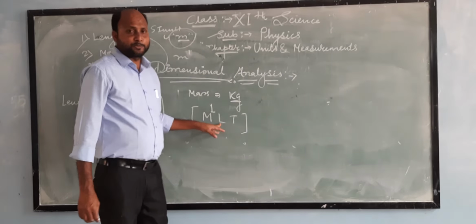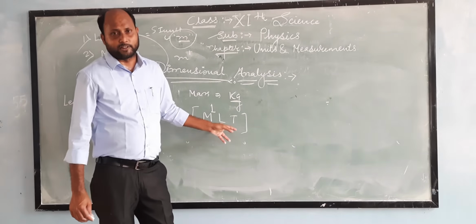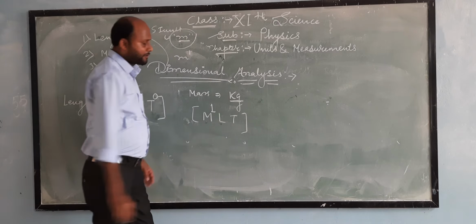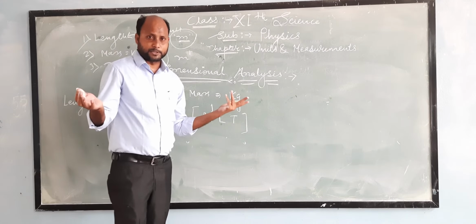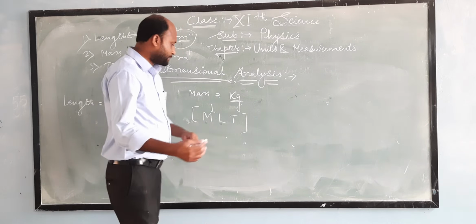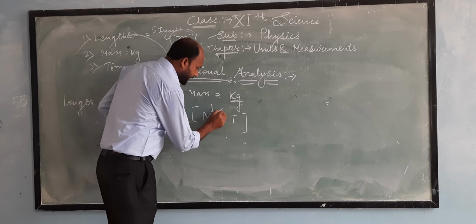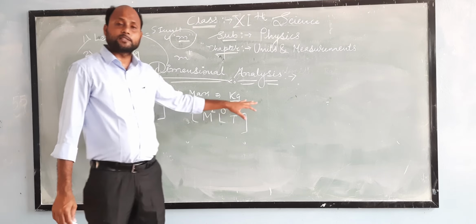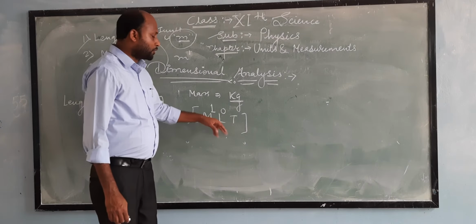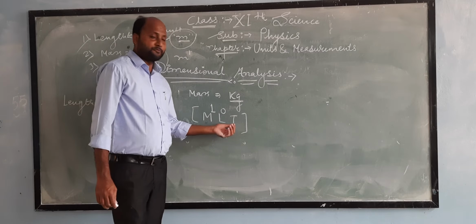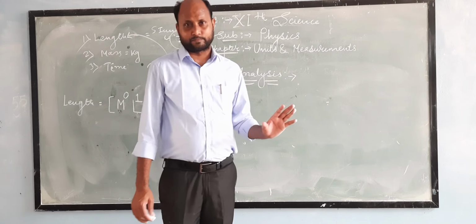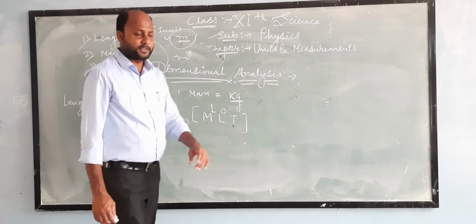Now L stands for length, and SI unit of length is meter. And if we look at the SI unit of mass, meter is absent. Meter is absent. So therefore we will take 0, because meter is absent in this case. Now move towards the next term, which is capital T, and we know that capital T stands for time, and SI unit of time is second.